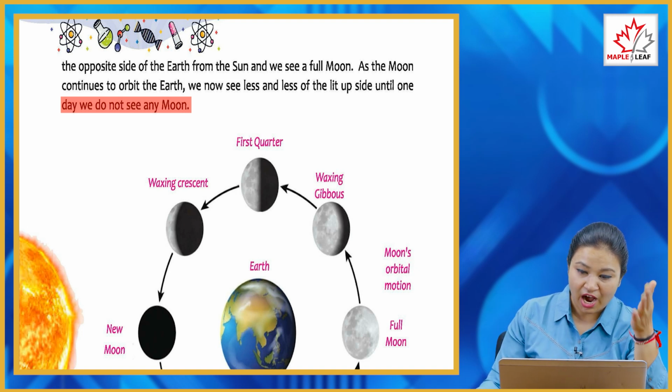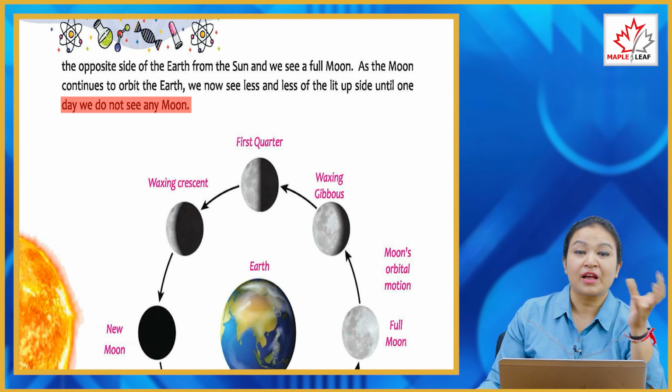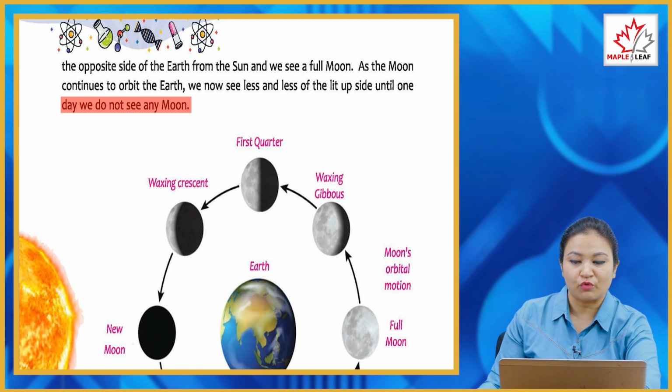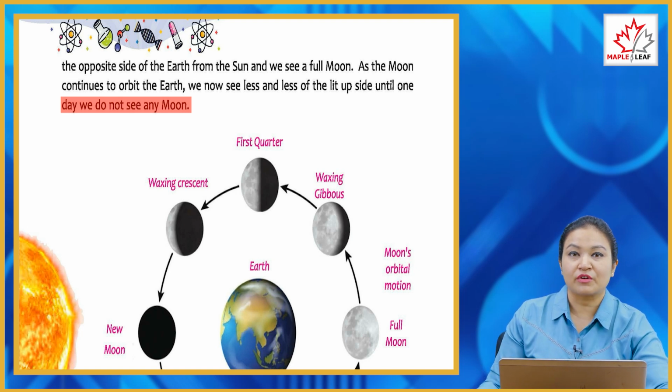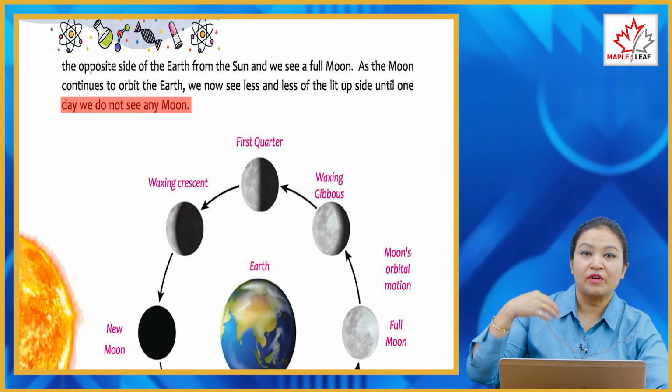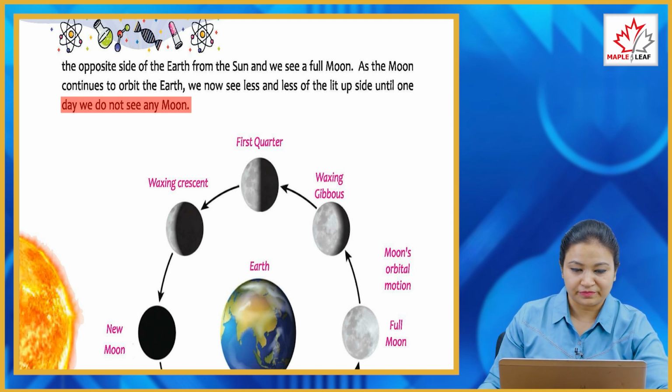Third quarter, we see half moon. Waxing gibbous, we see more than half of the moon, and full moon, we see the full moon in the night. So it occurs with the sunlight, when the sunlight falls on the moon.